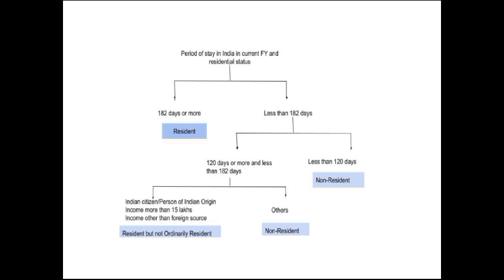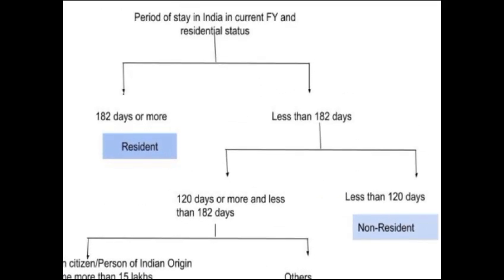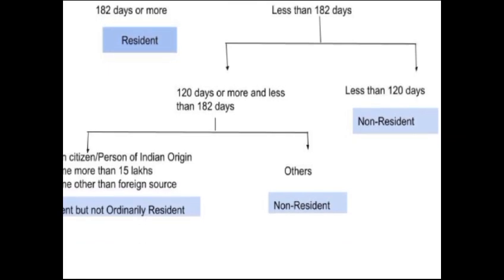The residential status is classified as resident, not ordinary resident and non-resident. If he stays 182 days in India, then he is known as resident in the previous year. If he stays less than 182 days in the previous year, then he has to calculate resident or not ordinary resident.